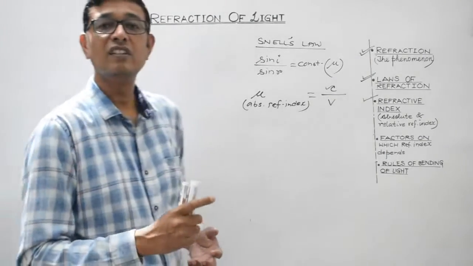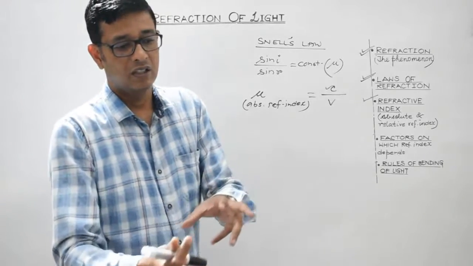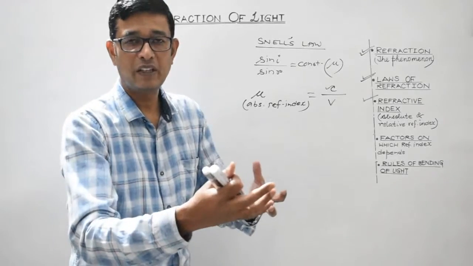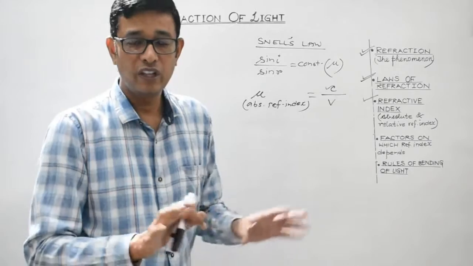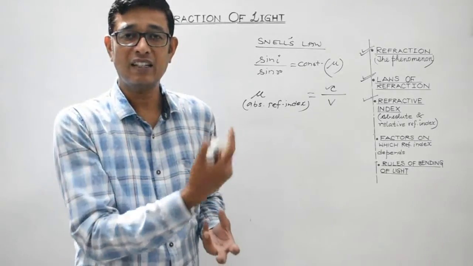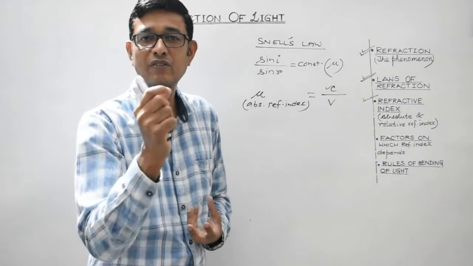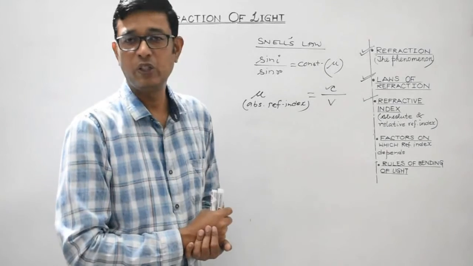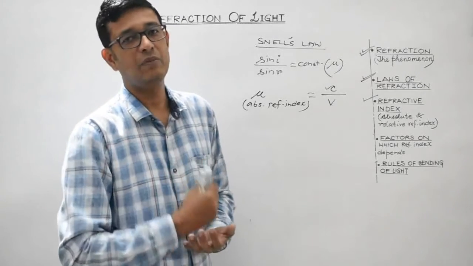Then we have discussed relative refractive index. Relative means, suppose glass is placed in water or glass is placed in some other liquid like carbon disulfide solution. No air, no vacuum is involved. So in that case, the refractive index of one medium with respect to the other is known as relative refractive index. And that is also defined as the ratio of the speed of light in the first medium divided by the speed of light in the second medium.